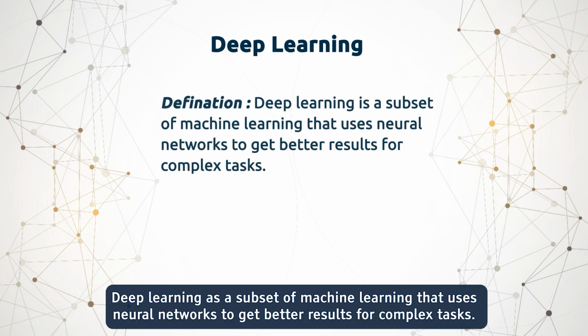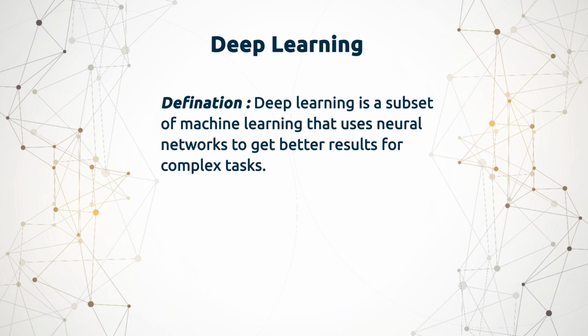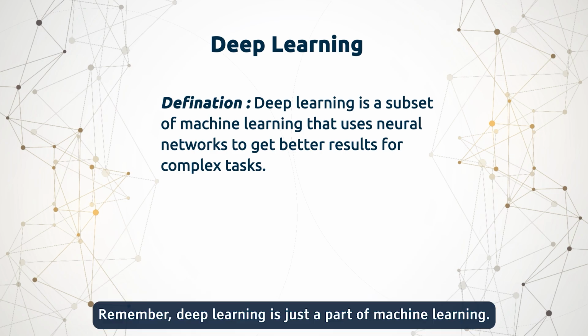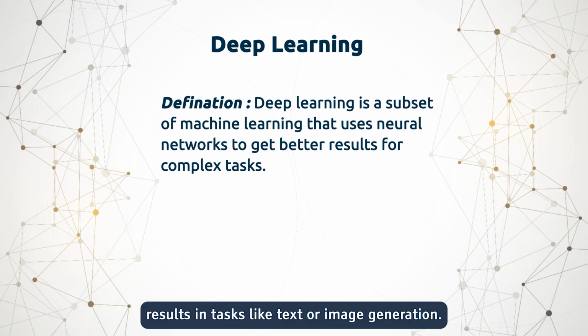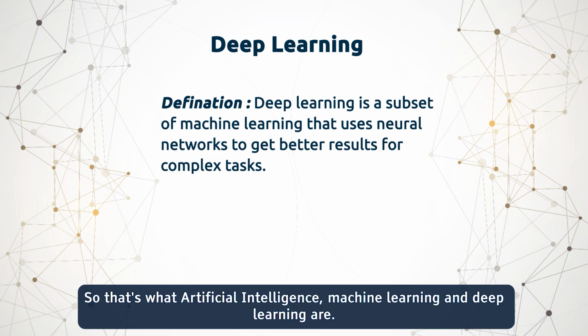Deep learning is a subset of machine learning that uses neural networks to get better results for complex tasks. Remember, deep learning is just a part of machine learning. It uses neural networks, and it's great for getting highly accurate results in tasks like text or image generation. So that's what artificial intelligence, machine learning, and deep learning are.